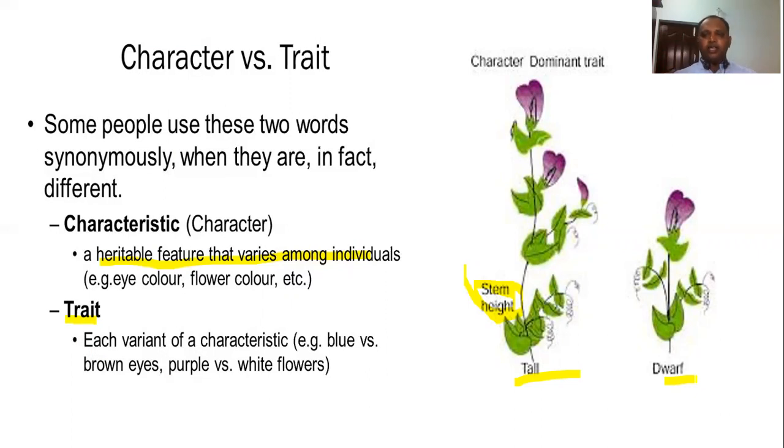Another example I have to say here is human skin color. Skin color is a character, but skin color is expressed differently among individuals. That may vary among individuals. Some people have dark skin, that is a trait. Some people have intermediate color, that is a trait. Some people have fair skin, that is a trait. Right? I think you understood the difference between character and trait. Right?